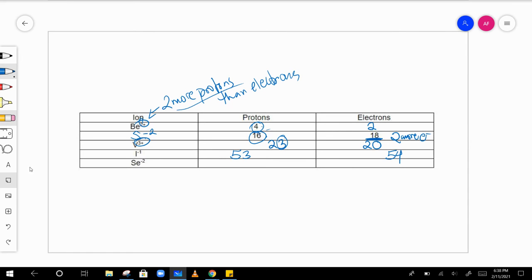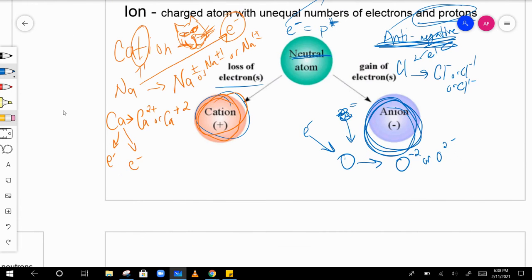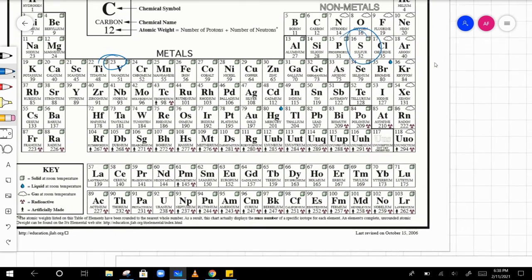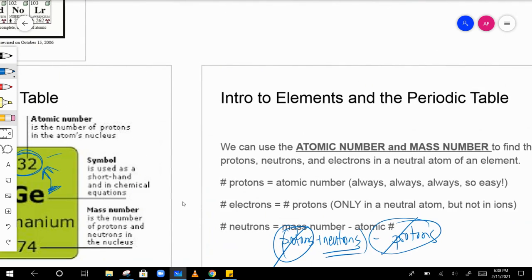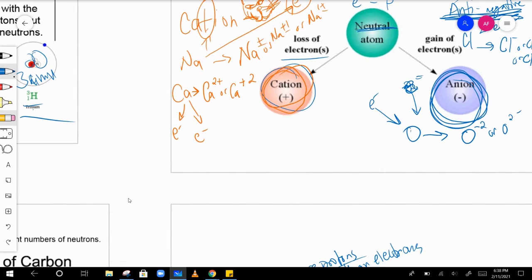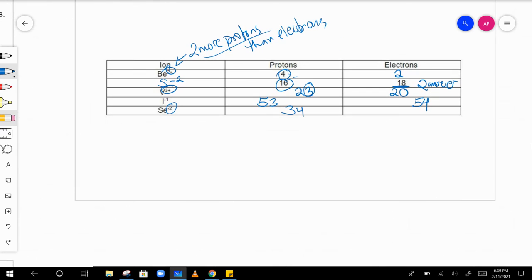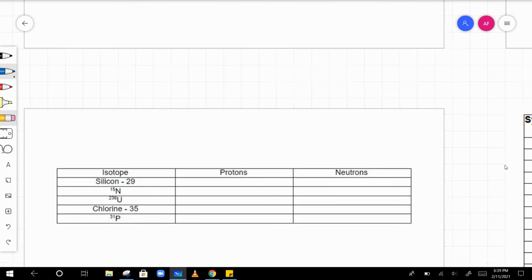Okay, and then finally selenium. Again, got to look at the periodic table here. And selenium has 34 protons. Very nice, 34 protons. And this one has a -2 charge. If it has a -2 charge, that means it has 2 more electrons than protons. So we got to add 2 electrons here. So it's 36. Okay, so that's ions for you.